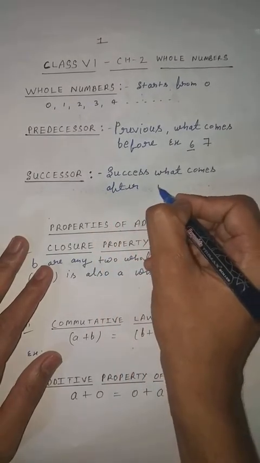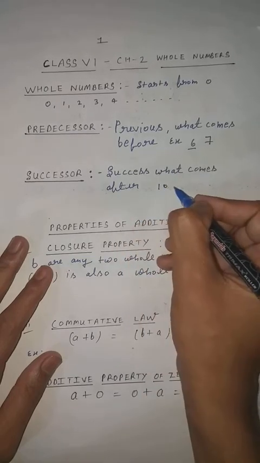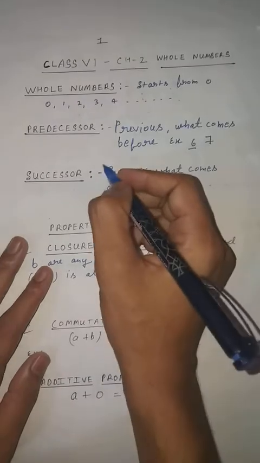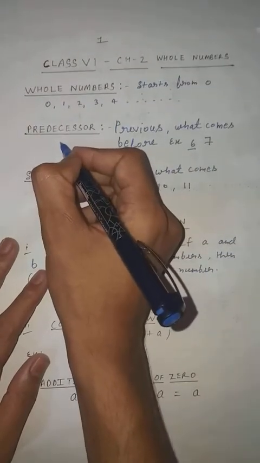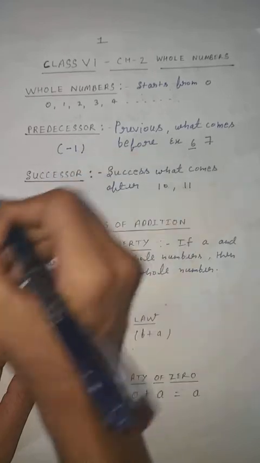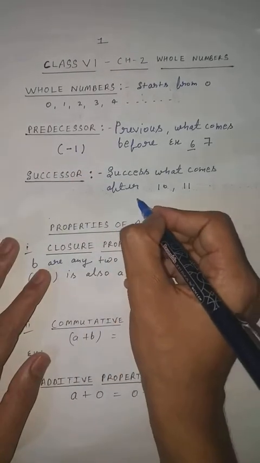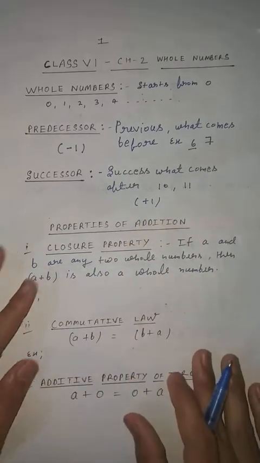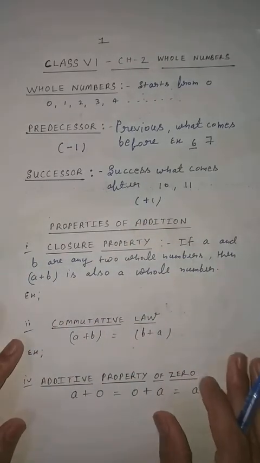Say if 10, what is the successor of 10? This is 11. So what is the basic rule? In predecessor, you will subtract 1. In successor, you will add 1. This is the basic difference between predecessor and successor.